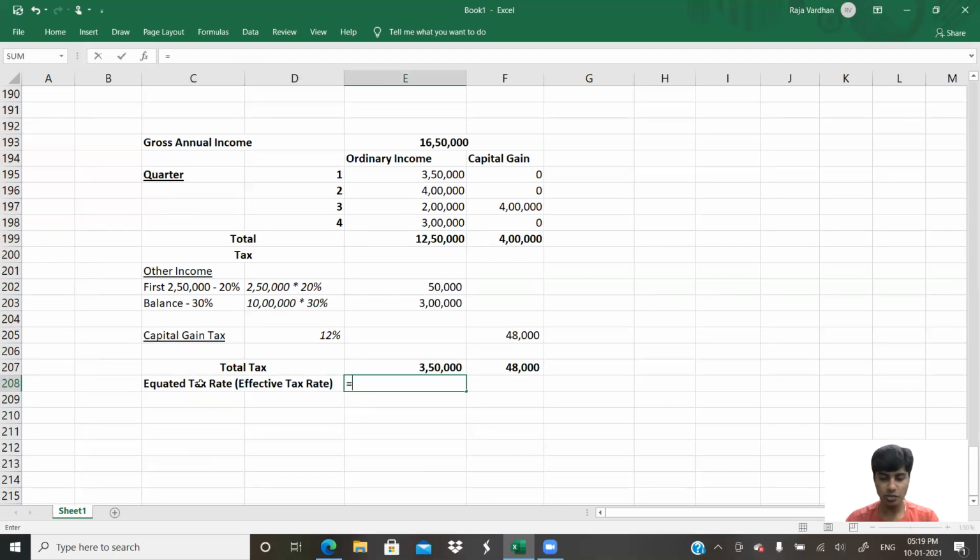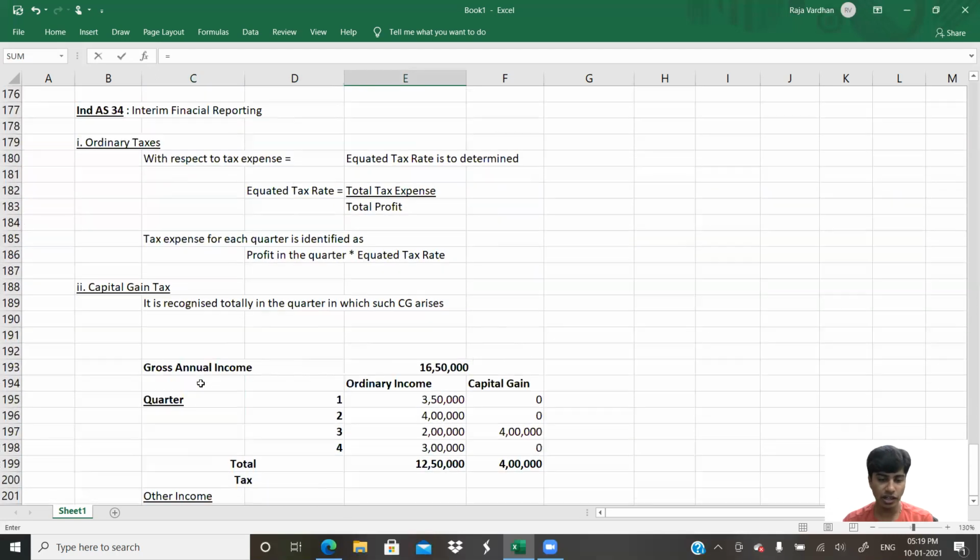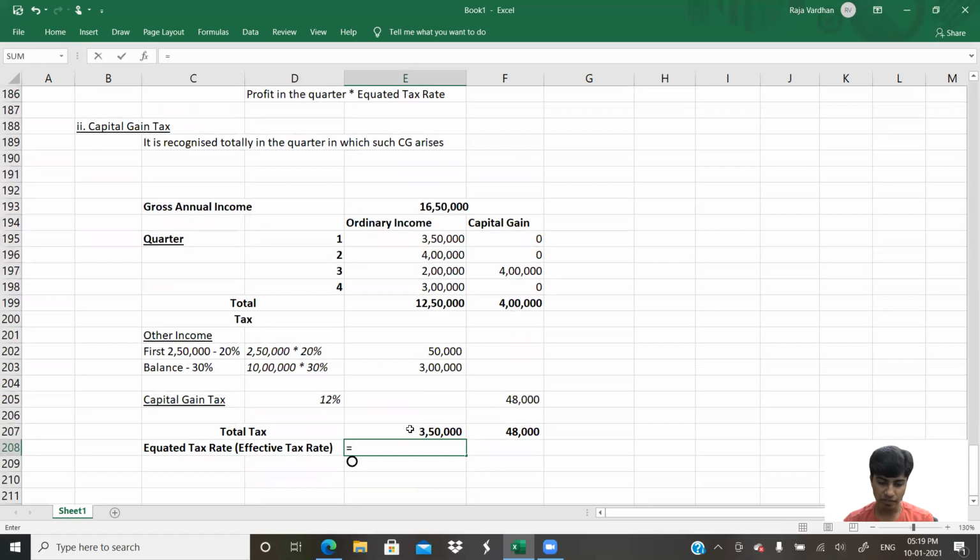How much is that? That is basically computed as, I've given you the formula here. How do we find it? Total tax expense divided by total profit. So total tax expense is 3,50,000 divided by 12,50,000. That will give me 28. Okay, I would have to multiply by 100, isn't it? Multiplied by 100, that would give me 28% effective tax rate in percentage. In percentage is how much? 28%.